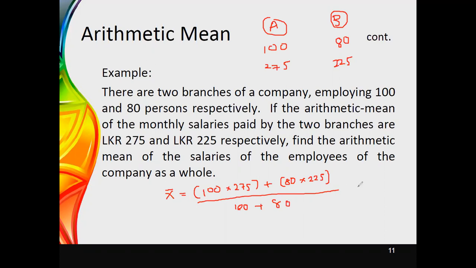Likewise, you can get the value for this x bar. You can simply do this calculation to obtain the combined arithmetic mean for this company. This is how we use the calculation of the combined arithmetic mean in a practical situation.